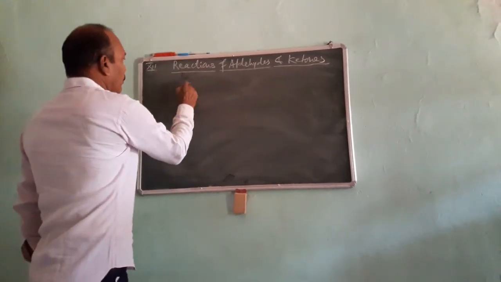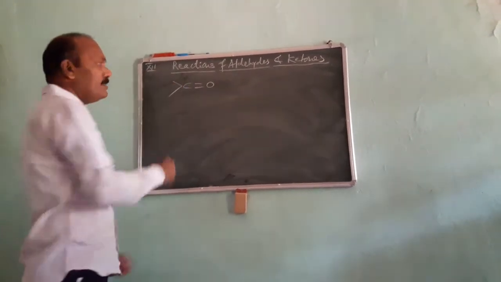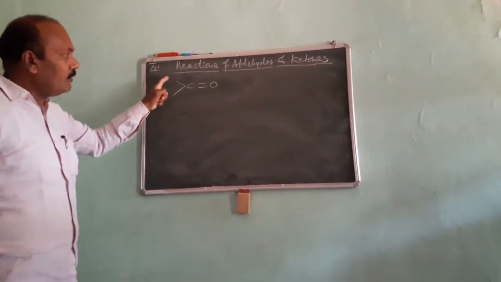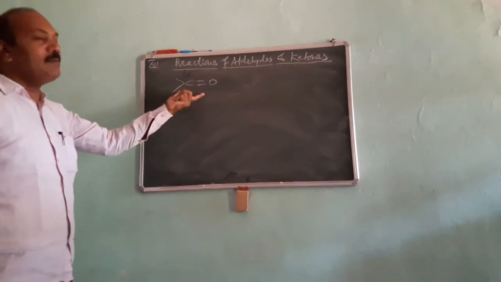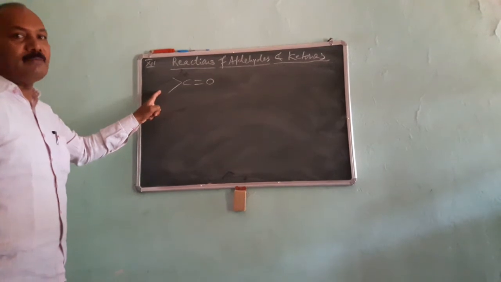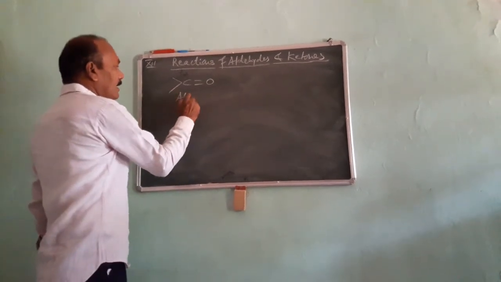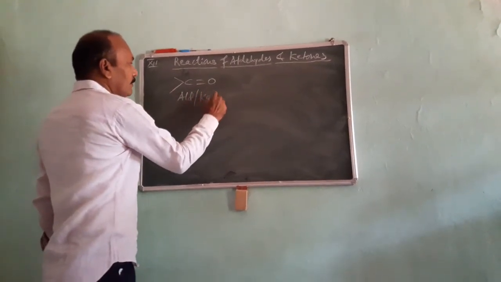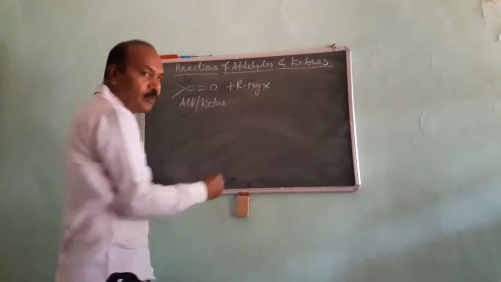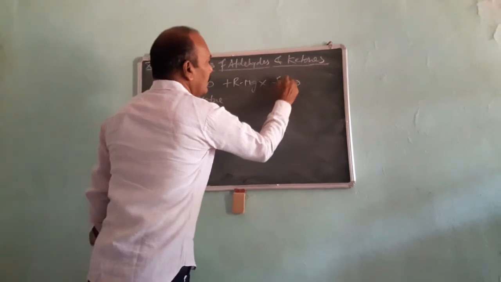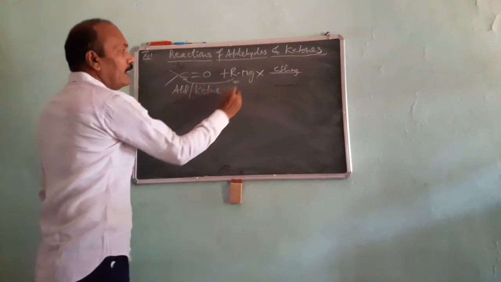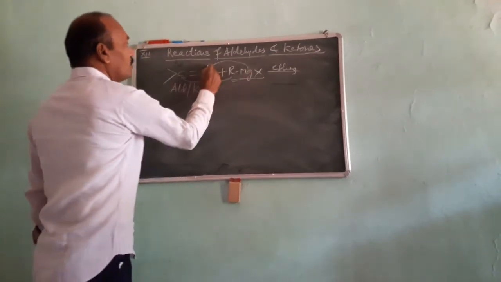So this is a carbonyl group, as it contains aldehydes and ketones. When one alkyl and one hydrogen atom is attached to it, it becomes an aldehyde. Or when two alkyl groups are attached to it, it becomes a ketone. So let us suppose that it is an aldehyde or ketone. When Grignard reagent, RMgX, adds to it in presence of ether, the alkyl group adds to carbon, whereas MgX adds to the oxygen.